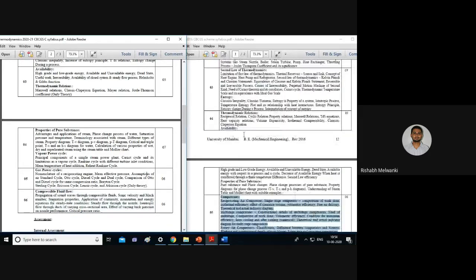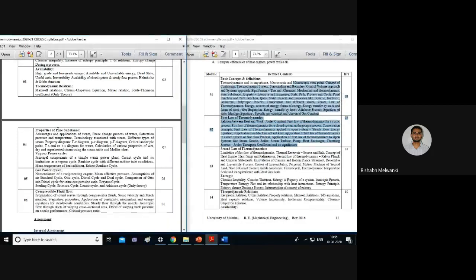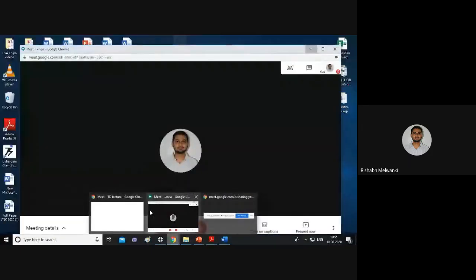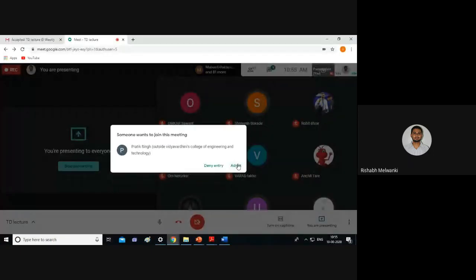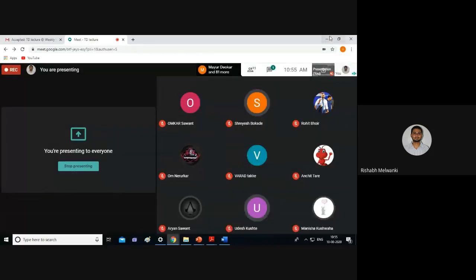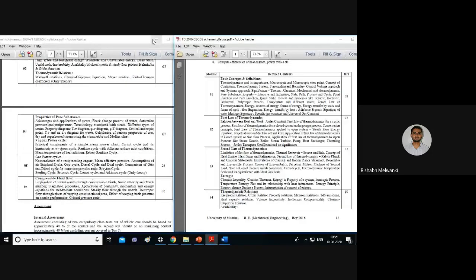Now the problem is, you can clearly see the number of hours for modules 1 and 2. Basically the syllabus is the same and the number of hours is reduced. So this will create a problem. That is why we might require some extra lectures as well. So this is about the syllabus part.